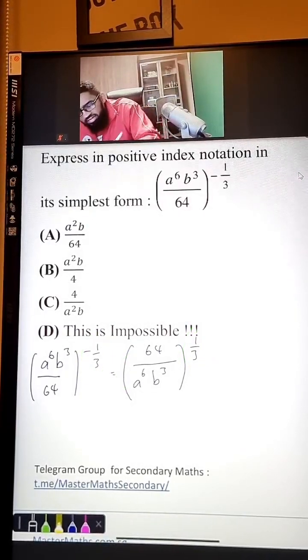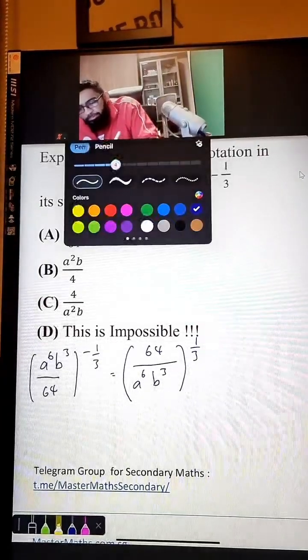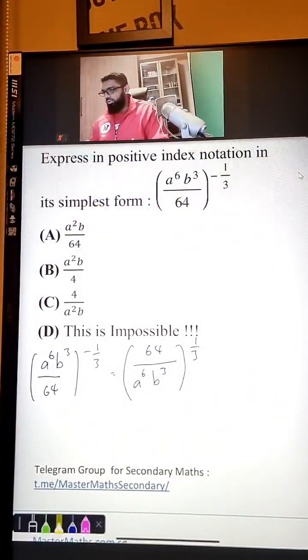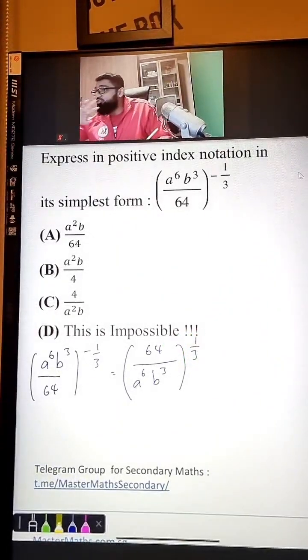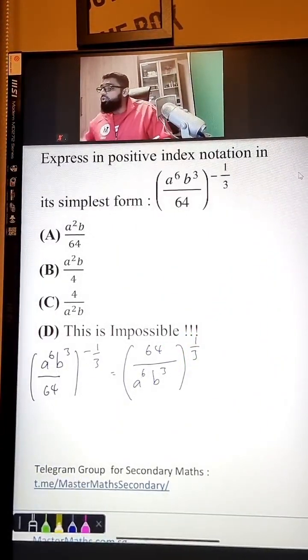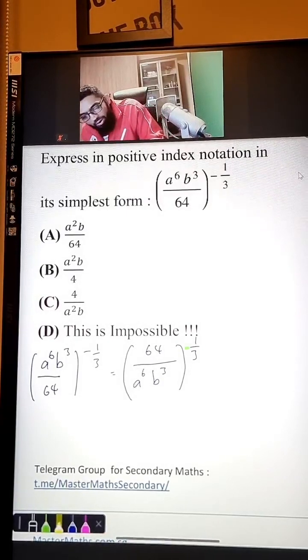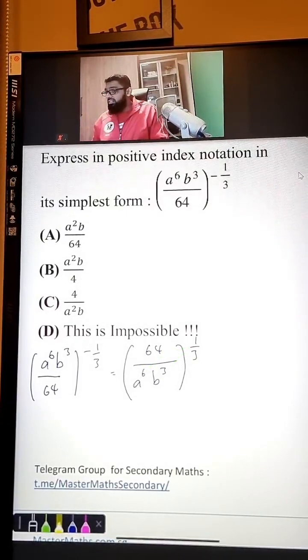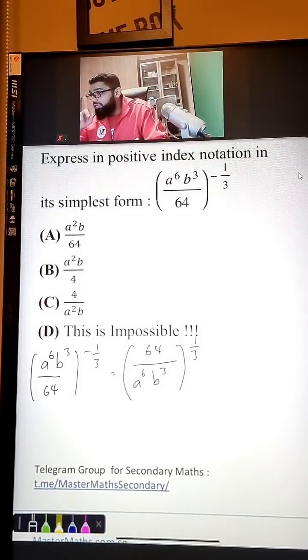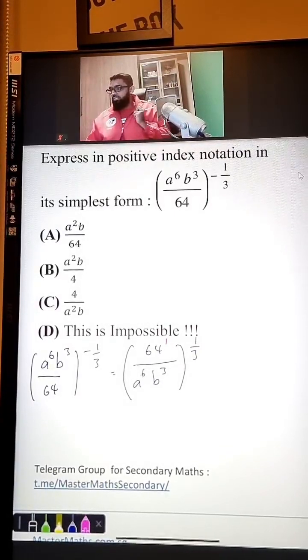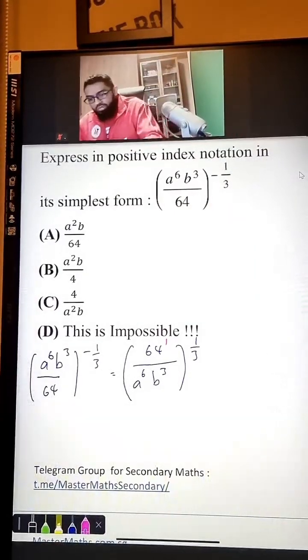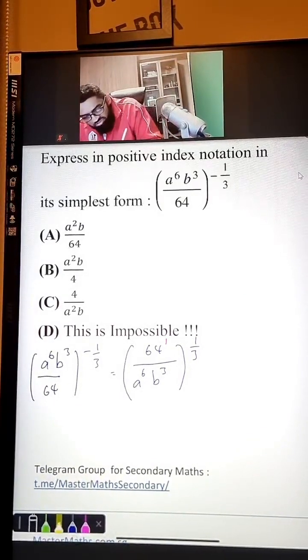Okay? And then, now you bring the power inside. The power, bring it inside. According to one of our laws, if you want to remove the power, you bring the power in. You times the power in. Is that clear? Times it in. Now, remember, 64 also has its own power. 64 is to the power of 1. So now what we do, we just times the power inside.